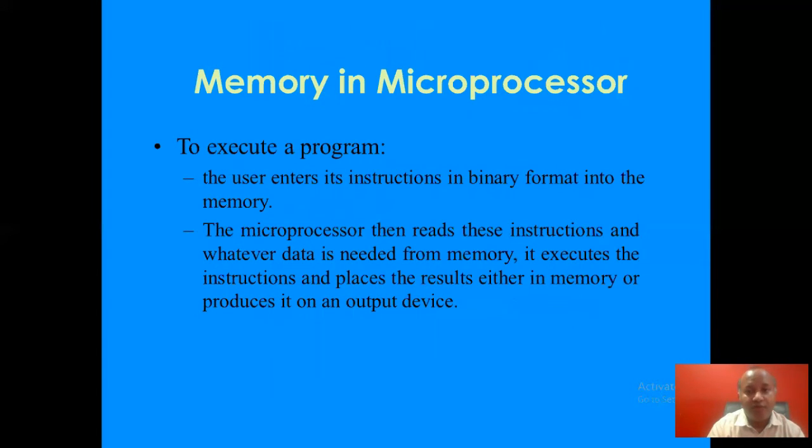Memory in a microprocessor. To execute the program, the user enters its instructions in binary format into the memory. The microprocessor then reads these instructions and whatever data is needed from memory, executes the instructions, and places the results either in memory or produces them on an output device.